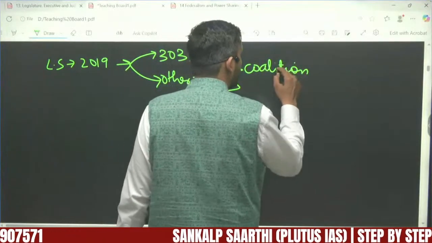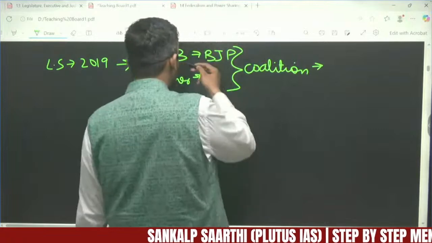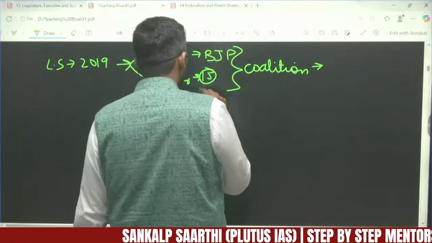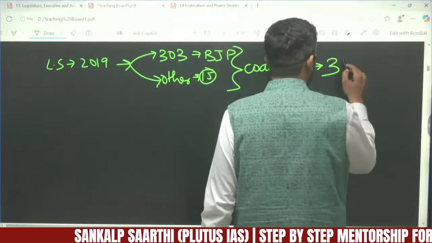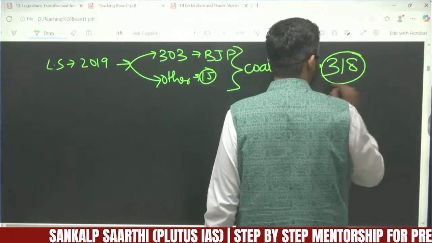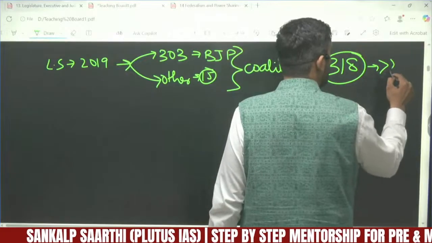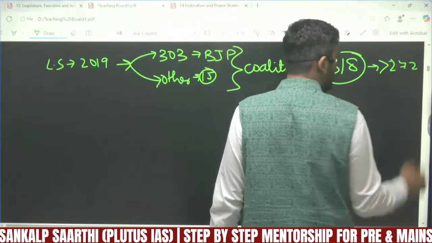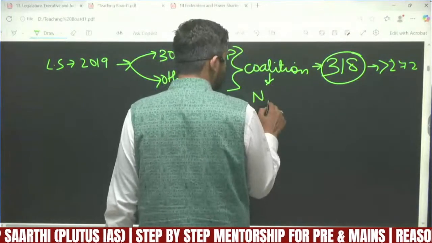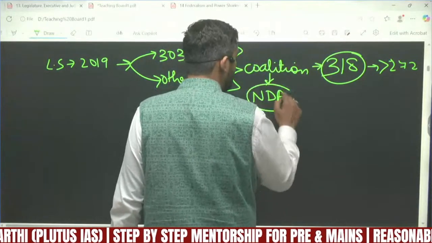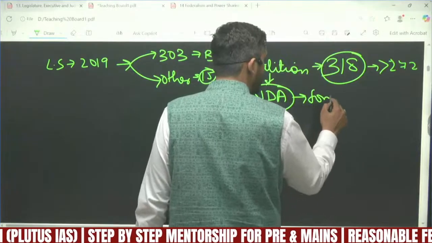Now if we total this, 303 plus 15 is 318. This is more than the 272 minimum requirement. So that means the BJP coalition, the NDA coalition, formed the government.